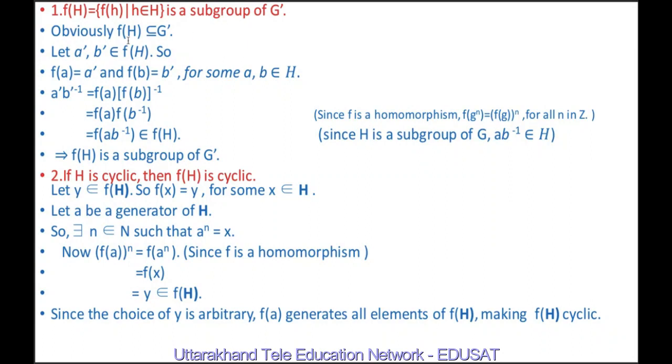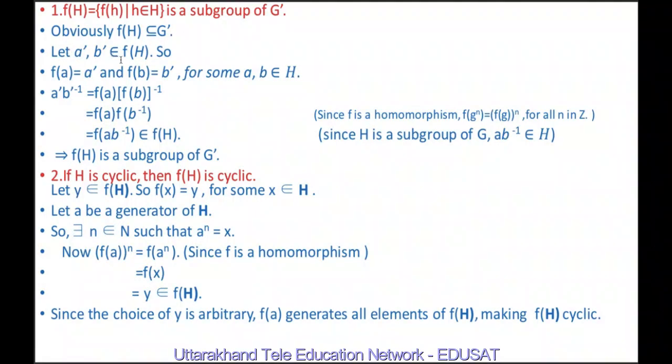Obviously here f(H) is a subset of G' because H is a subgroup of G and f is a homomorphism from G to G'.